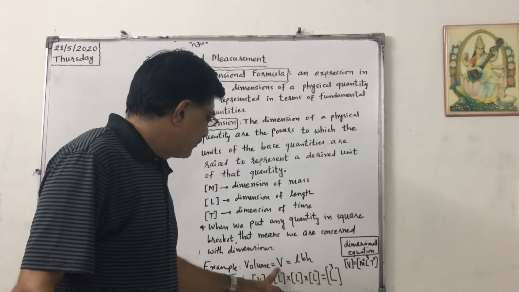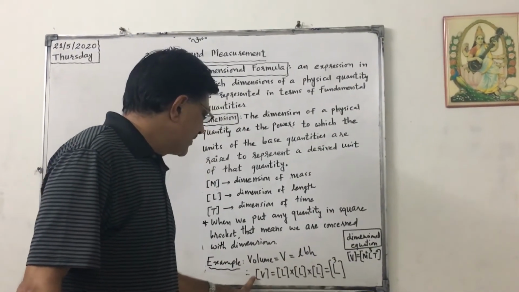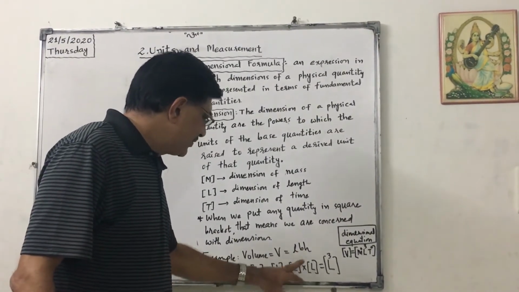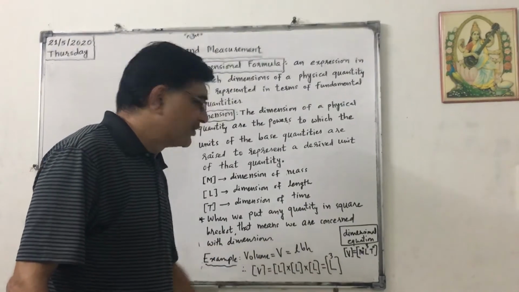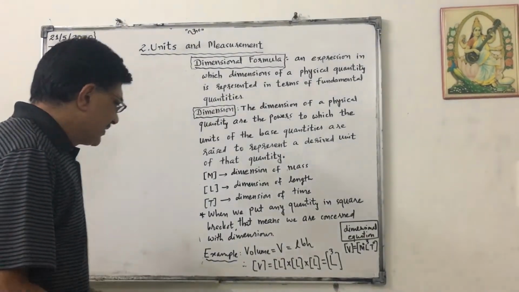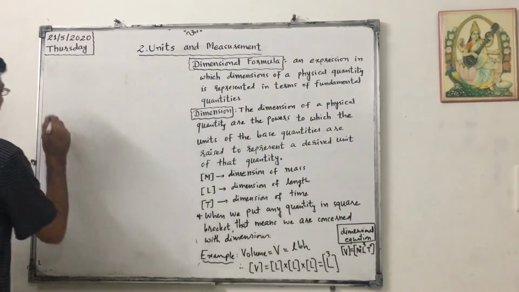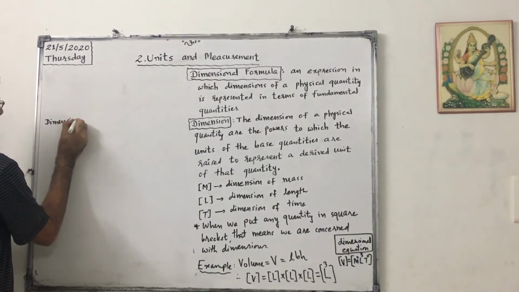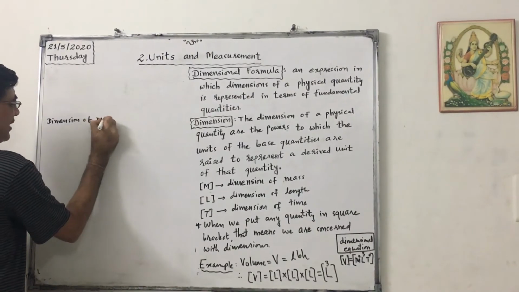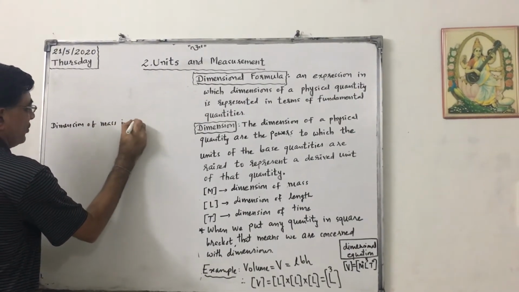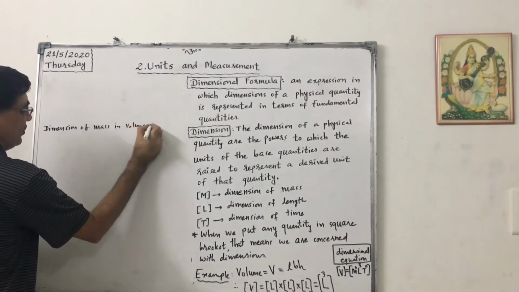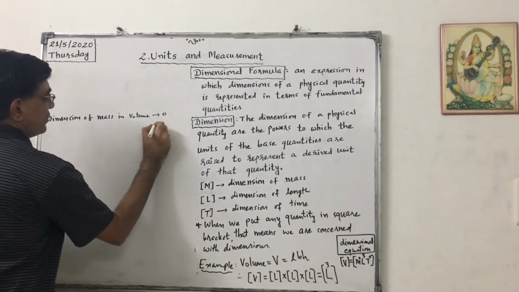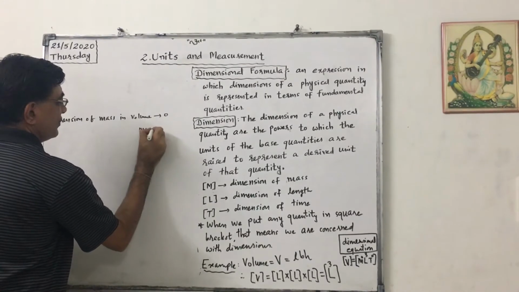From V equals LBH, dimensional formula of V equals length into length into length, that is L cubed. What is the dimension of mass in volume? It is 0 because mass is not required, so M raised to 0.